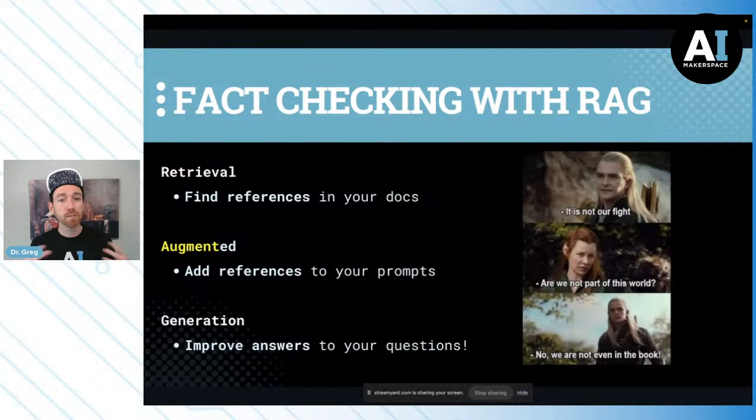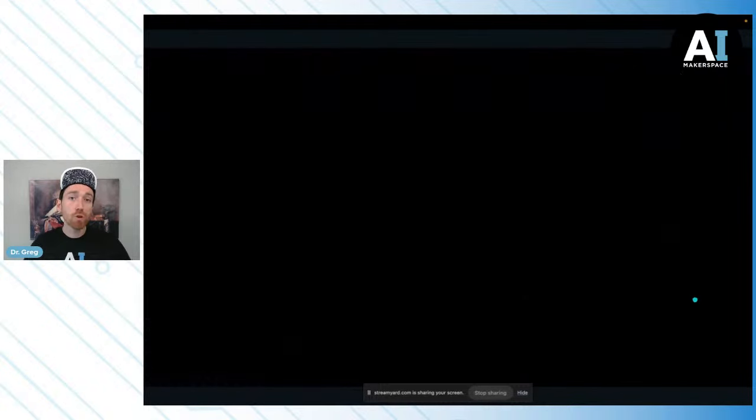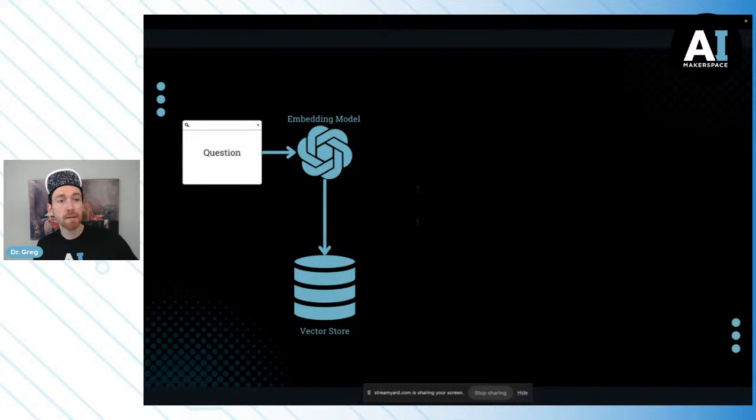So, again, what's the best? We're going to need some fact checkable information to back up our response by the time we're done with this thing, right? And so we want to get good answers that are rooted in reality, rooted in facts. Overall, the RAG process is to ask a question, feed that question into an embedding model to get a representation in embedding space of our question. Then we're going to look for similar information within our vector store.